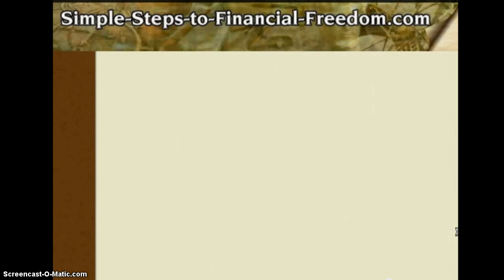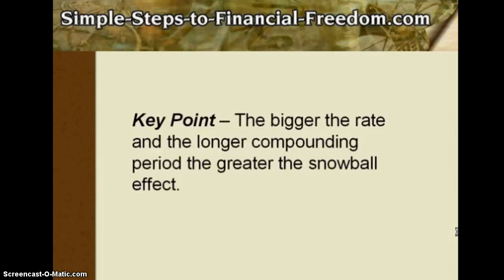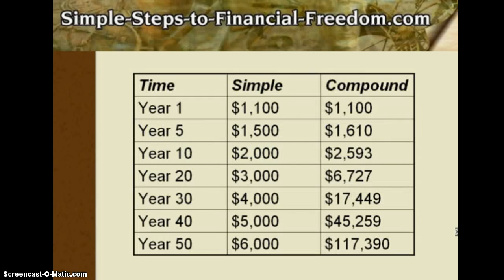Key point, the bigger the rate and the longer the compounding period, the greater the snowball effect. Let's take a look at what happens a few years down the road with the example that we just used. You invest $1,000 at 10%. On the left side, we're going to use simple interest, and on the right side, we're going to use compound interest. As you can see, at the end of year one, it's exactly the same. You've got $1,100 for your investment value.